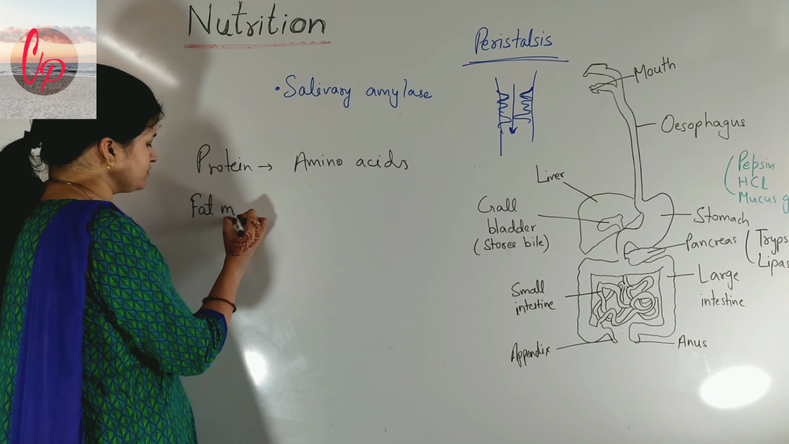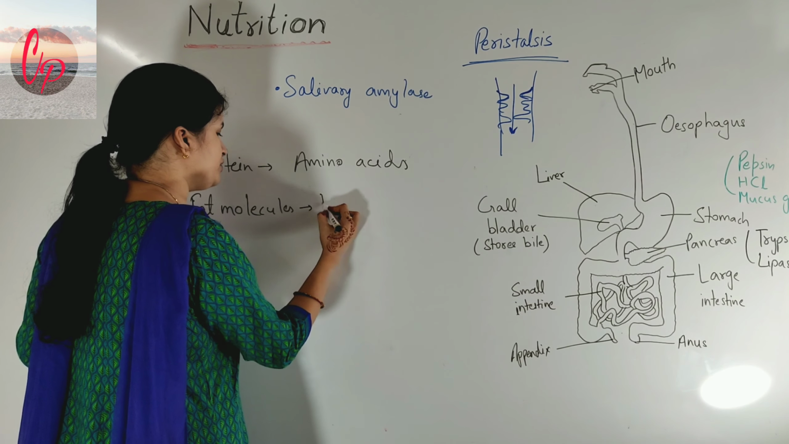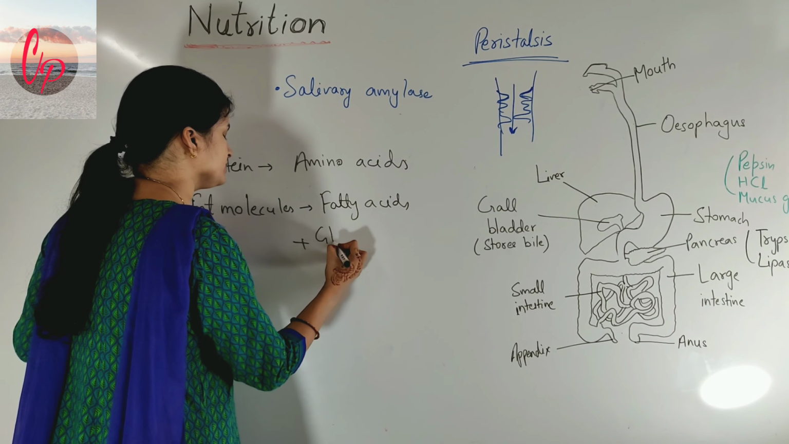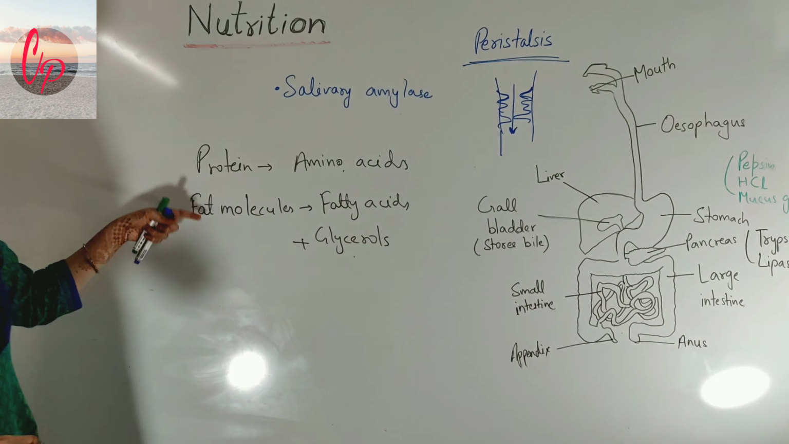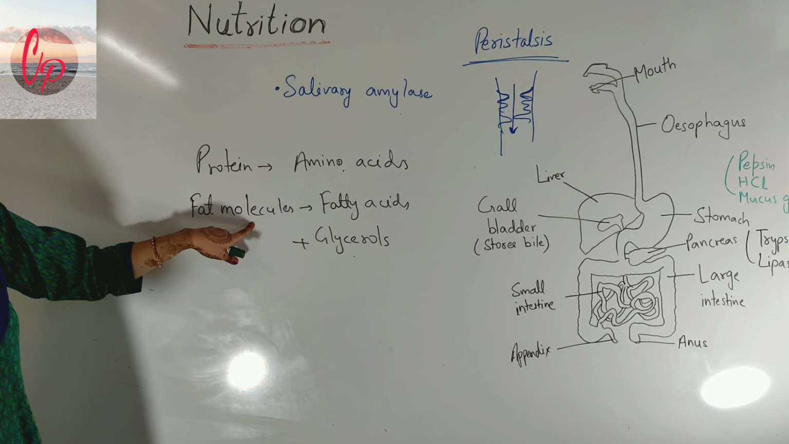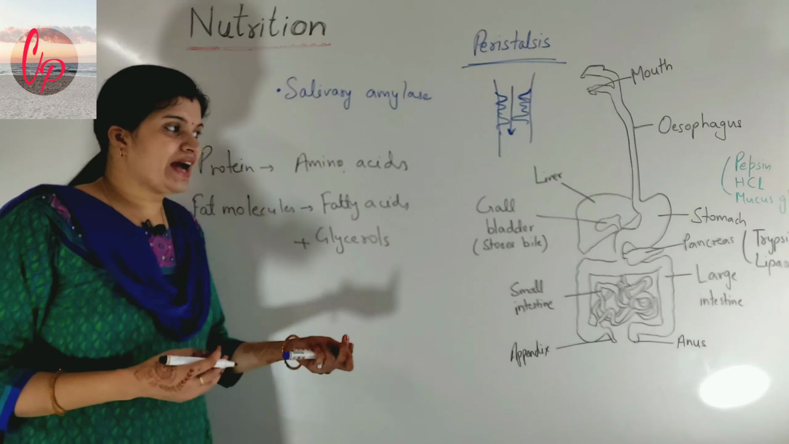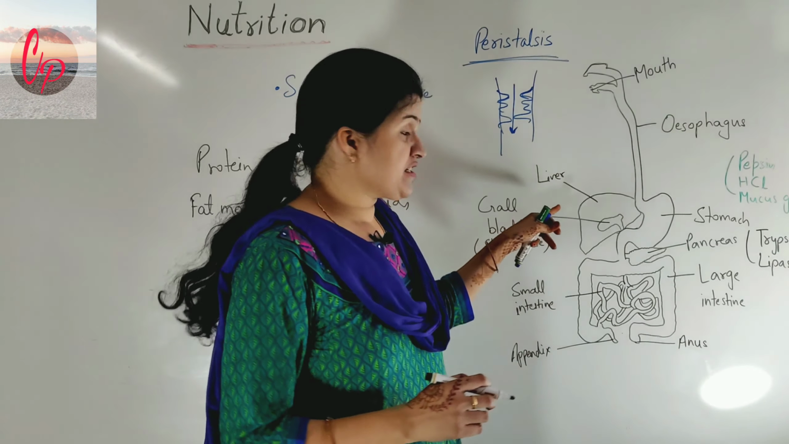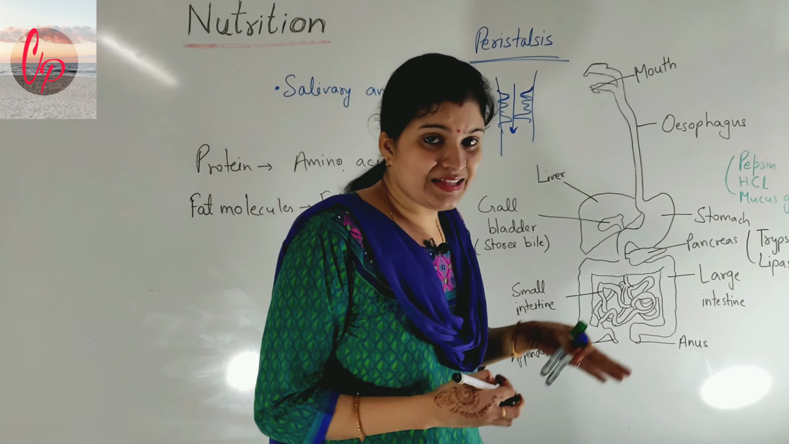fat molecules will be broken down into fatty acids plus glycerol. So these are the simpler substances actually. These were the complex substances, protein and fat molecules. They will be broken down into amino acids, and fat molecules will be broken down into fatty acids and glycerol. And this will be done with the help of the enzymes which are trypsin and lipase, plus the secretions of the liver also, as it is secreting bile juice and bile salt.